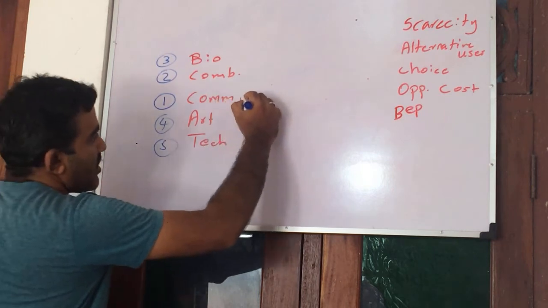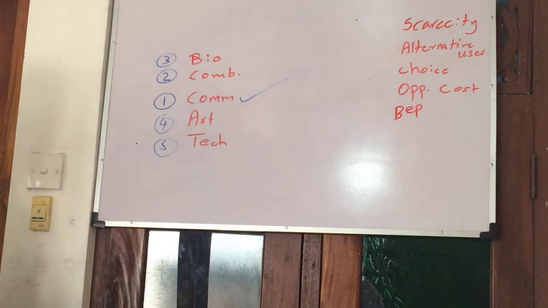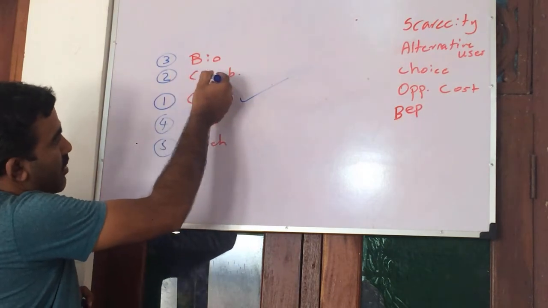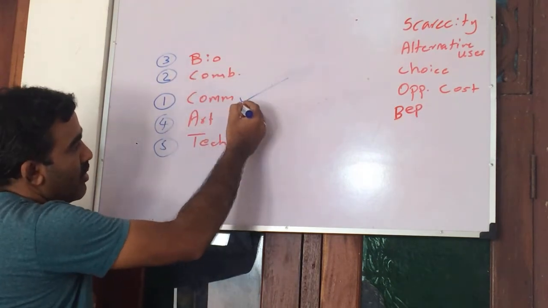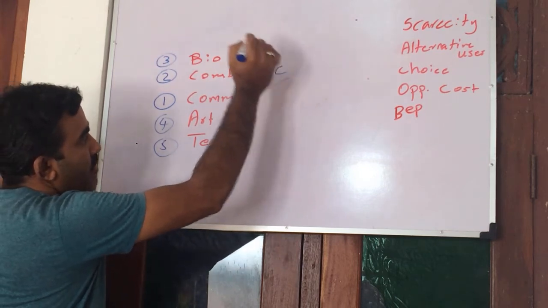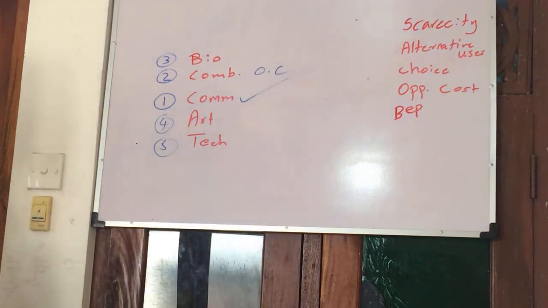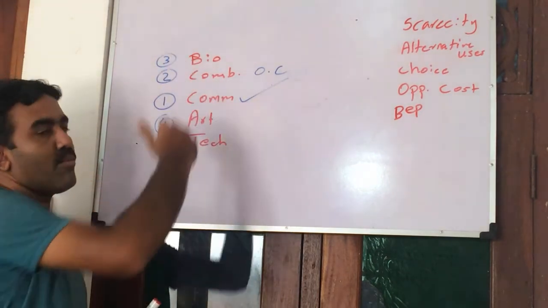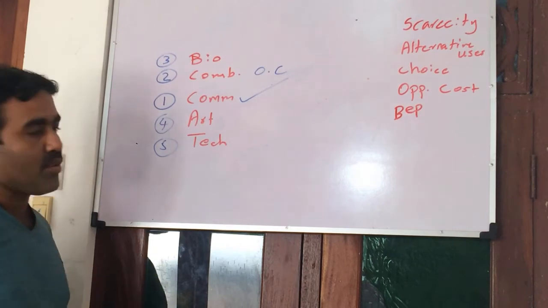So this is your selection, and selection is always the choice. Next best: I have ranked here number 2 for combined maths. So doing commerce is your selection, and the opportunity cost is combined maths. It depends on the people, but the next best we always call the opportunity cost.